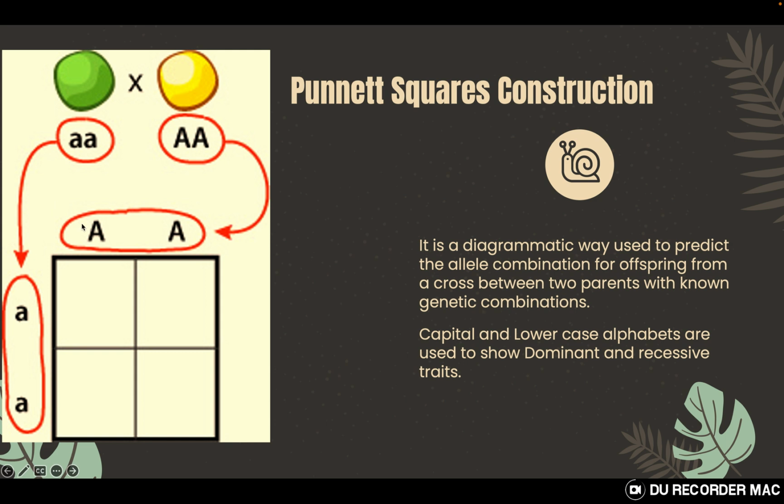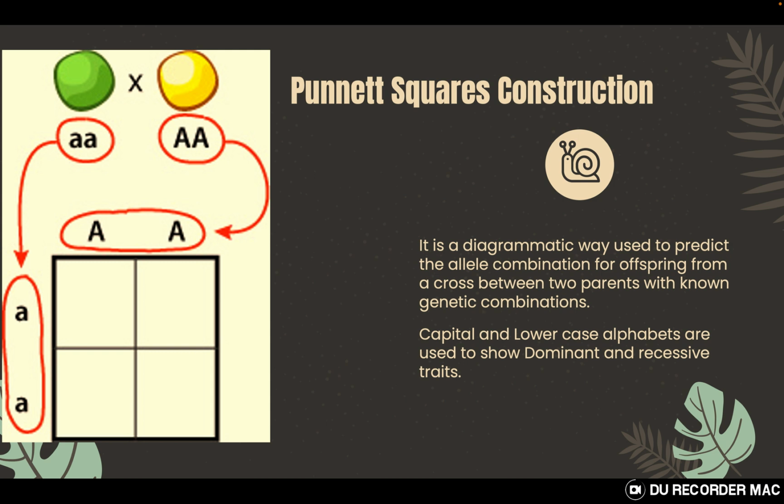So we will write the gametes for one of the parents on one side and for the other parent on the other side. It's totally up to you which parent you put on which side of the grid. Secondly, to strengthen the concept, you can show which parent is male and which is female, using their symbols as well.